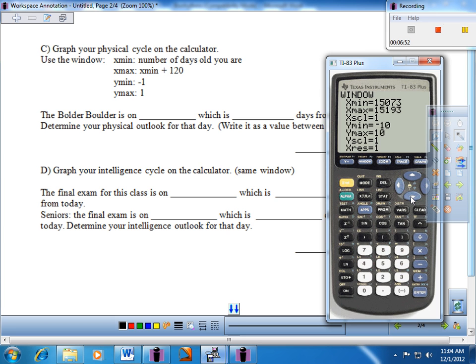And again, what we're going to do is see this valley down at -1. So let's change that to -1 and peak up at +1. Excellent. Now, it does say to graph the physical cycle on the calculator here, so we can just get a sense of what to look for. So everybody, if you would, go to the graphing calculator and type in sine of, and then I'm going to do 2 pi divided by 23, and then that's an x if I remember correctly on this. And I might have to go back and check that, but I think that's legitimate. And so I think this was the physical, if I remember correctly.